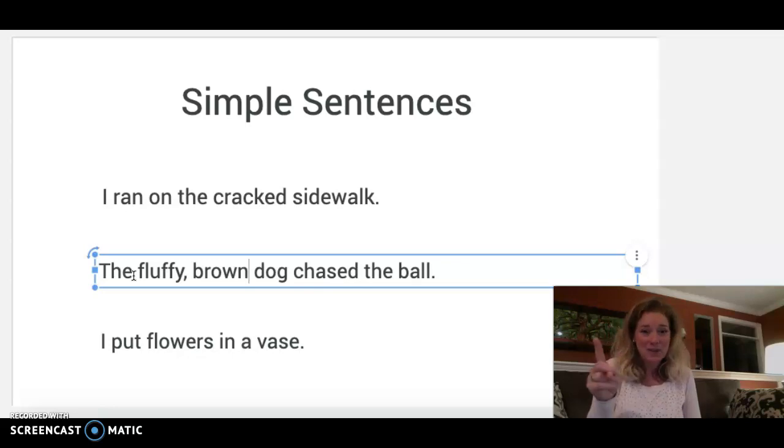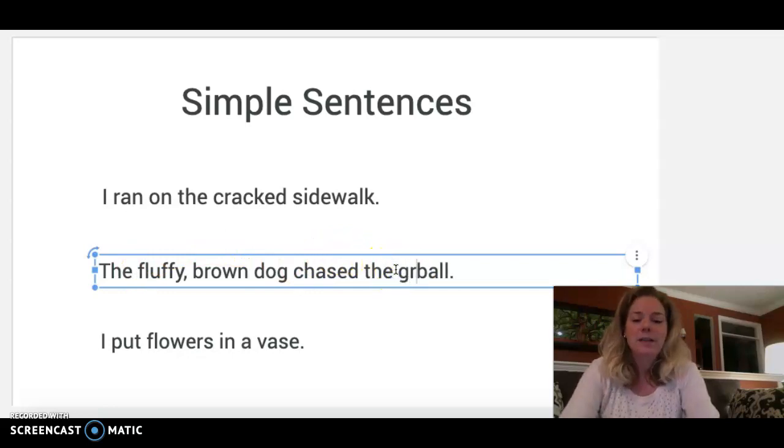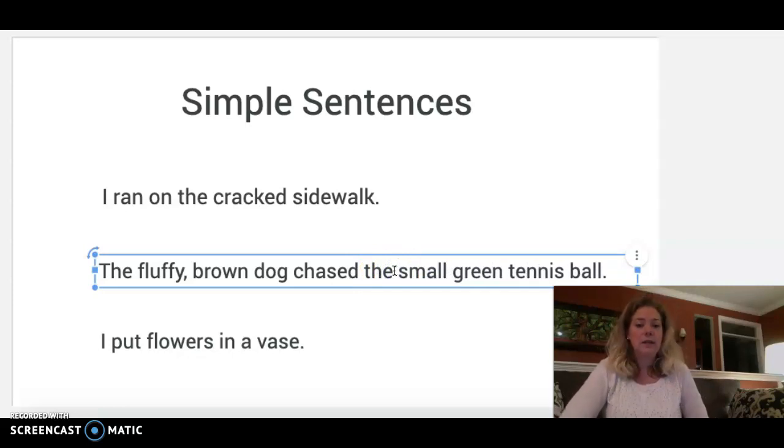What kind of ball was the dog chasing? The fluffy brown dog chased, we could say, green tennis ball. Oh, I already have ball. The green tennis ball. What about the small green tennis ball? Ooh.